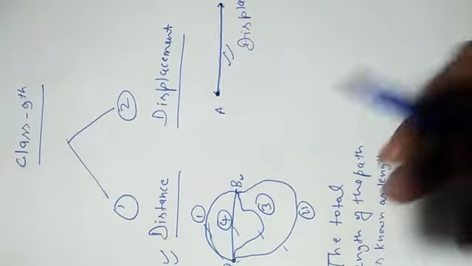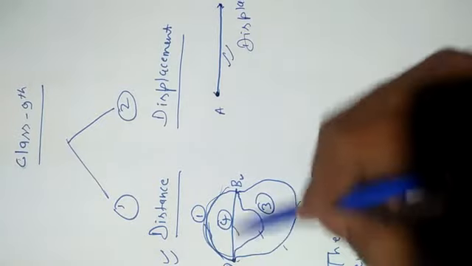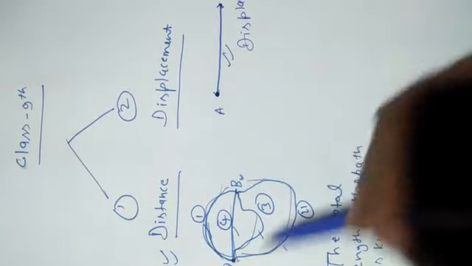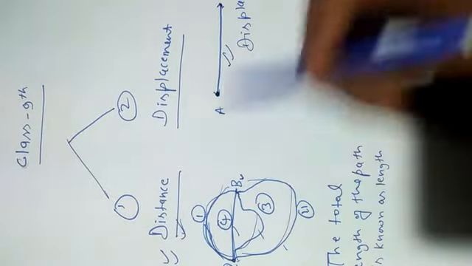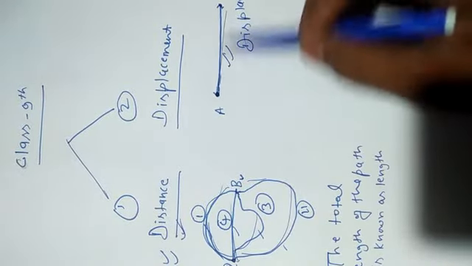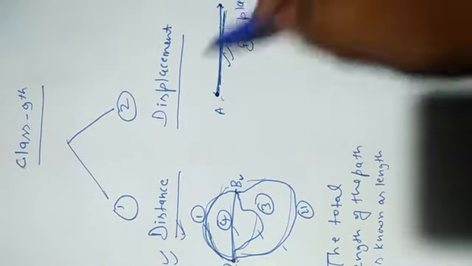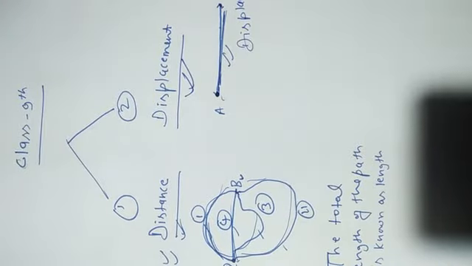See here, any distance, any length between two points of the path is known as distance, and the least or minimum distance between two points is known as displacement.